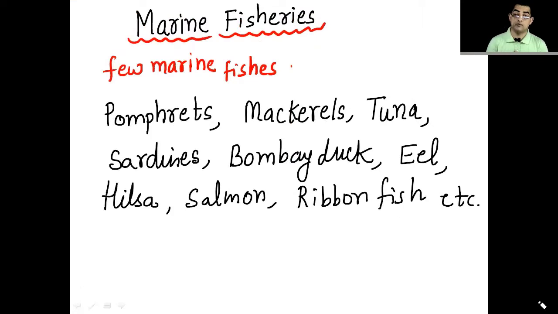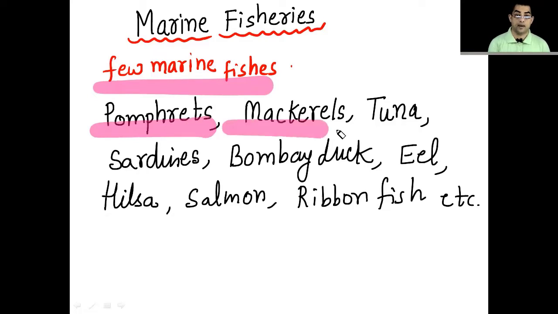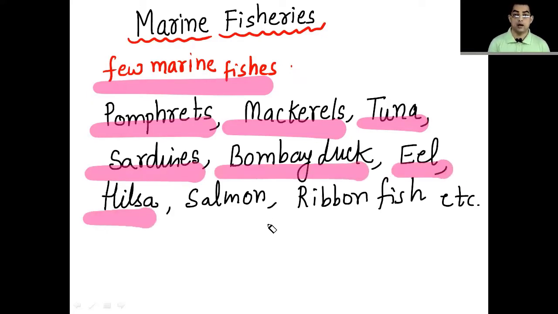Some of the marine fishes are as follows. First one, pomfret, mackerels, tuna, sardines, Bombay duck, eel, hilsa, salmon, and ribbon.